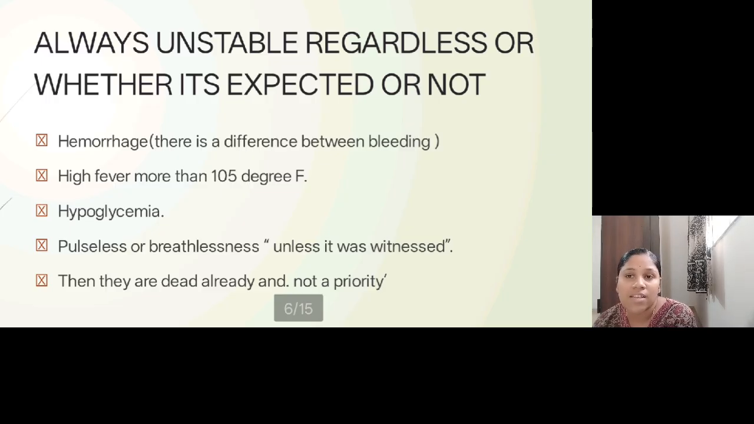And another type of patients are those who are pulseless or breathless, if it is not witnessed, they are considered very emergency. If you are already witnessing pulselessness and breathlessness, I don't think they are much of a priority. So if you are not witnessing it, if they are pulseless and breathless, then obviously they are on the priority list. And if they are already dead, then they are not the priority again, friends.